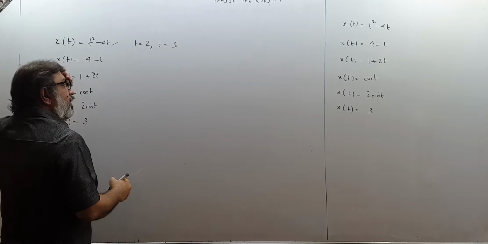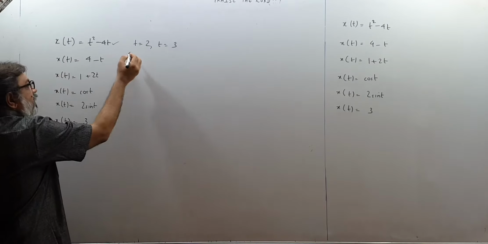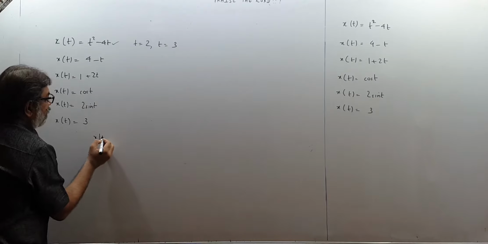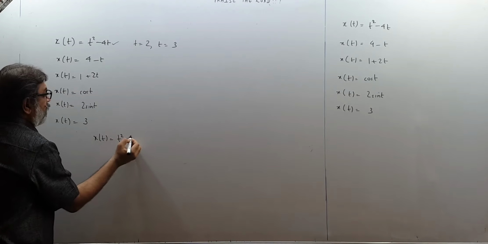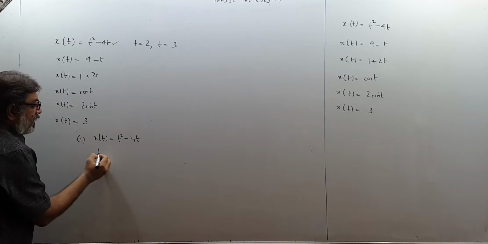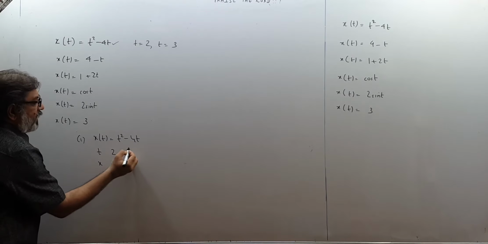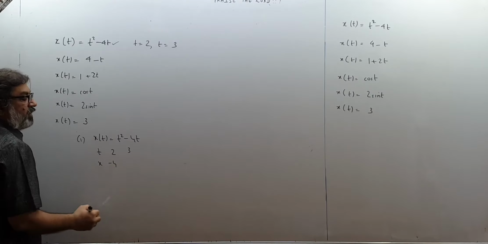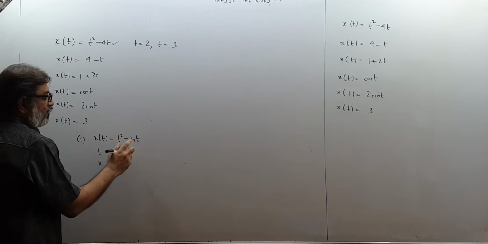So what I do is I identify the position at 2 and the position at 3. Supposing x(t) is equal to t square minus 4t, I am taking up the first example. When t is 2 and t is 3, put 2: 4 minus 8, that is minus 4. Put 3: 9 minus 12, it will be minus 3.